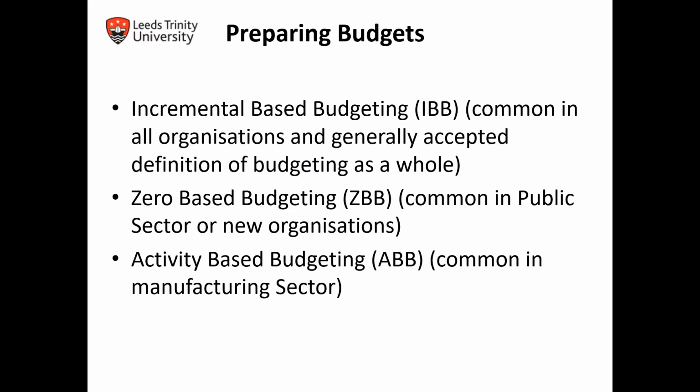There are different methods that we can use when preparing budgets. Incremental budgeting is the traditional way that most companies used in the past. Zero-based budgeting is mostly used in the public sector and by new organizations, because they go from scratch without referring to any historical data, no model, no previous financial performance, no previous costs or revenues. Activity-based budgeting is mostly used in the manufacturing sector.